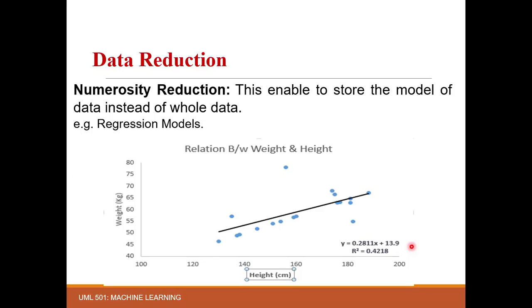Like if we store this equation, y is equal to 0.2811x plus 0.139, then this equation can be used to predict the future values of y depending on the values of x. Even the past values of y can also be predicted using this equation. So we can use this equation instead of storing the entire data.